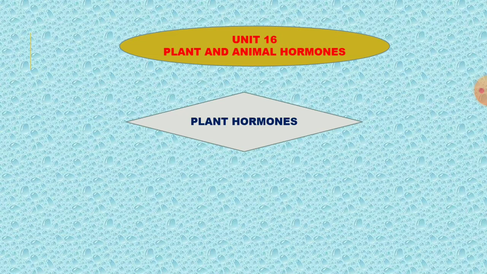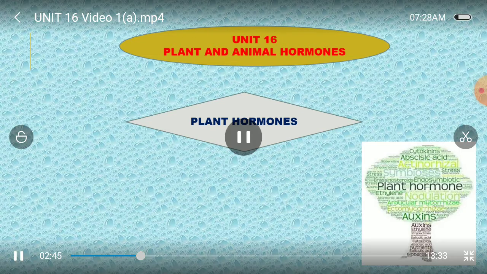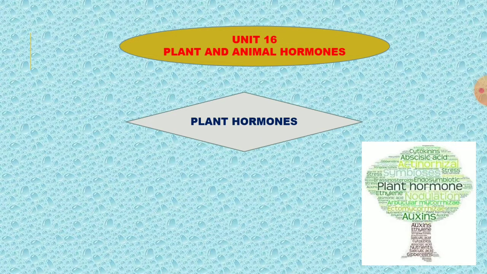Biochemical means the matured leaf will fall down, trapping the sunlight. These are chemical reactions. Without plant hormone, the plant cannot survive. All the functions happen with the help of plant hormones.